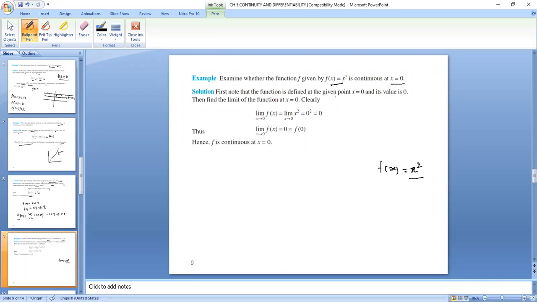The function is defined at the given point x equals 0, because we are going to check the continuity at x equals 0. Clearly the function is defined at x equals 0 and its value is f of 0 equals 0 square, which equals 0. So f of 0 is equal to 0.